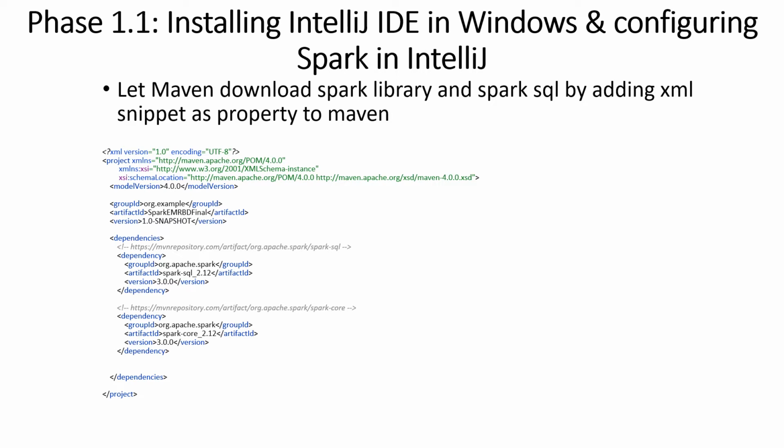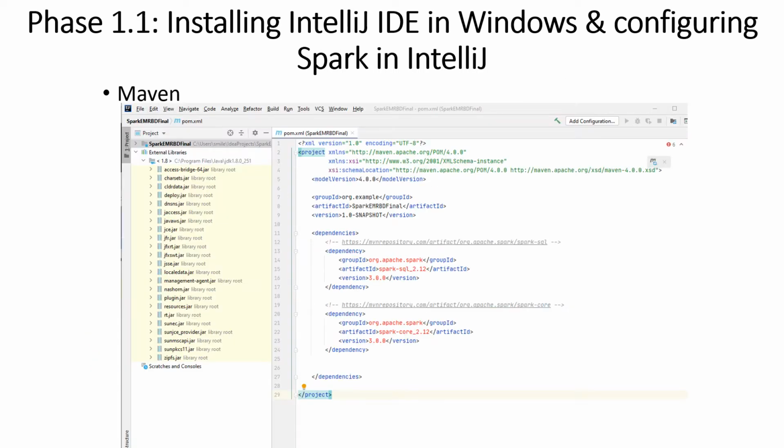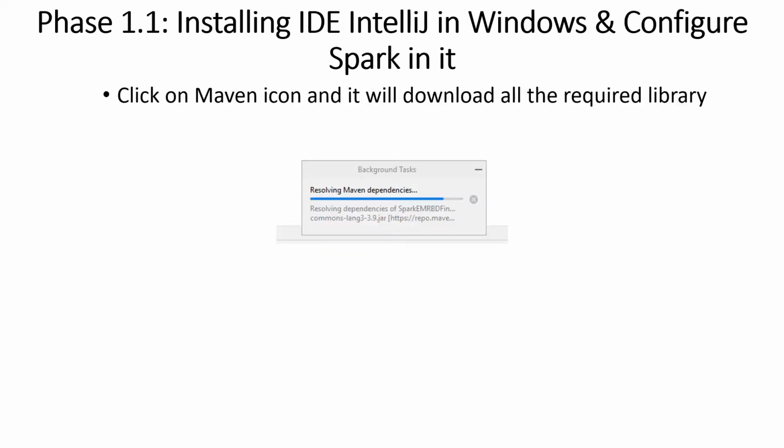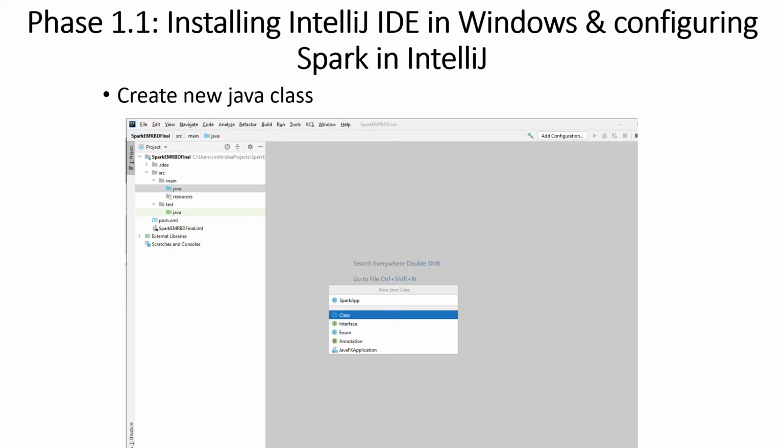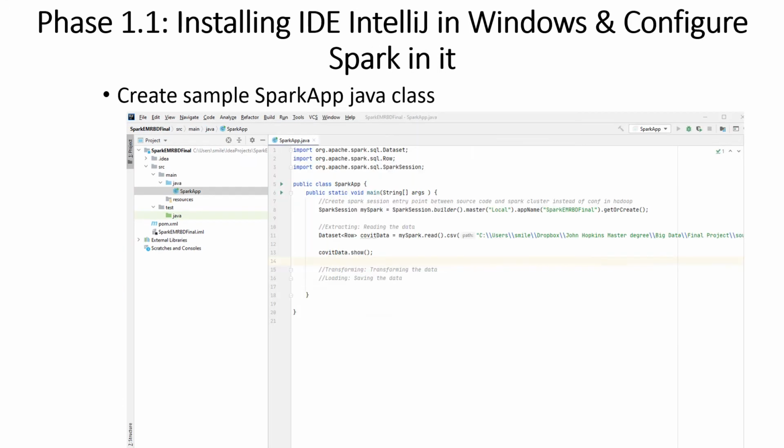I let Maven download the Spark library and Spark SQL by adding the XML snippet as a property to Maven. Here is the pom.xml that has those two libraries as a dependency. Then I clicked on the Maven icon and it downloaded all the required libraries. Then I created a new Java class. I created a sample Spark app Java class.